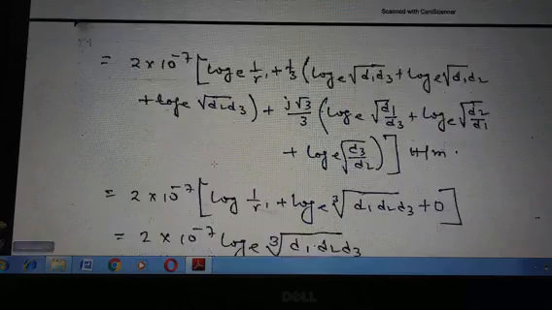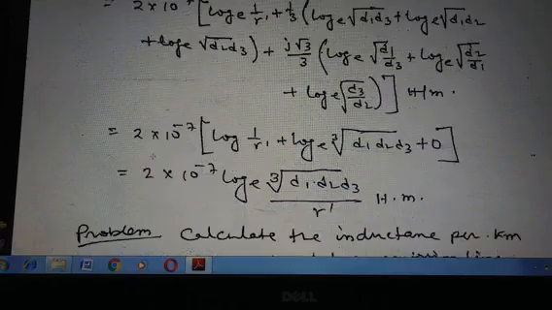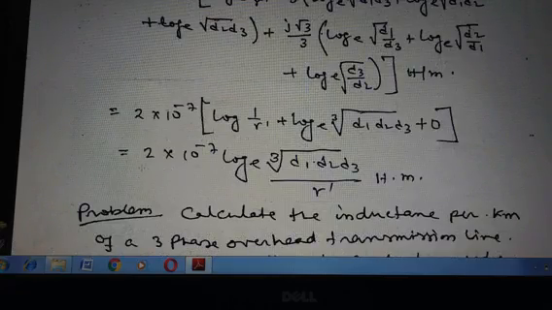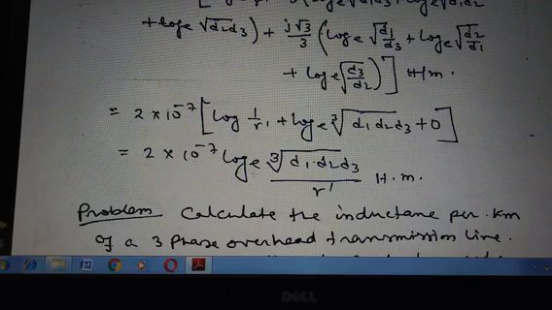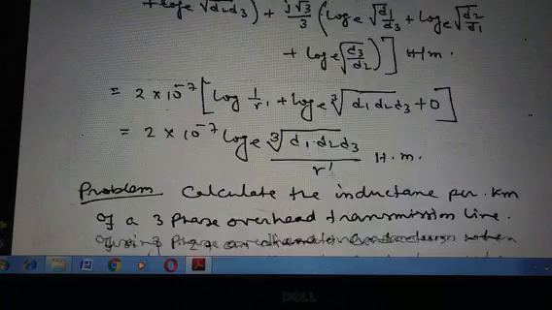So transposition is easily observed in these equations. Now if we solve the equation, finally we get 2 × 10^-7 log_e (d1 d2 d3)^(1/3) / r' Henry per meter.